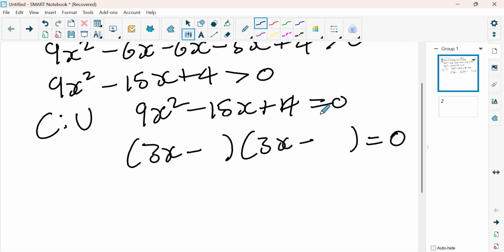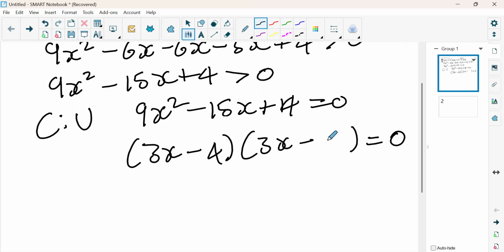If you check 4 and 1, when we multiply 3 by minus 1 it gives us minus 3. Then 3 multiplied by 4 gives us 12. Then minus 12 minus 3 is going to give us minus 15. So it's the one that we want. Now we're going to solve for this using the zero factor law.